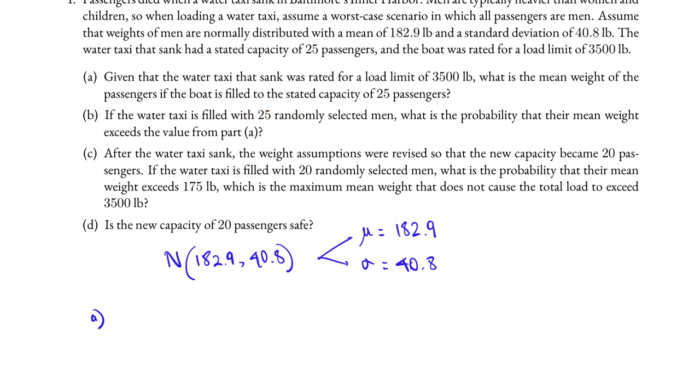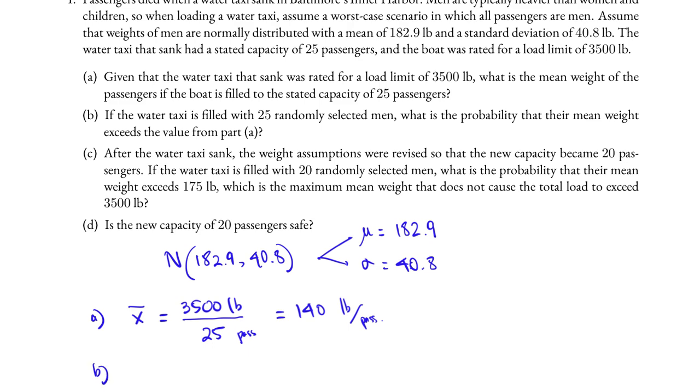Simply put, if the stated limit is 3,500 pounds and there are 25 passengers, then the mean weight of the passengers, x bar, equals the total 3,500 pounds divided by the number of passengers, 25, and in this case we get 140 pounds. This is 140 pounds per passenger, and that is the mean weight or the average weight in this case.